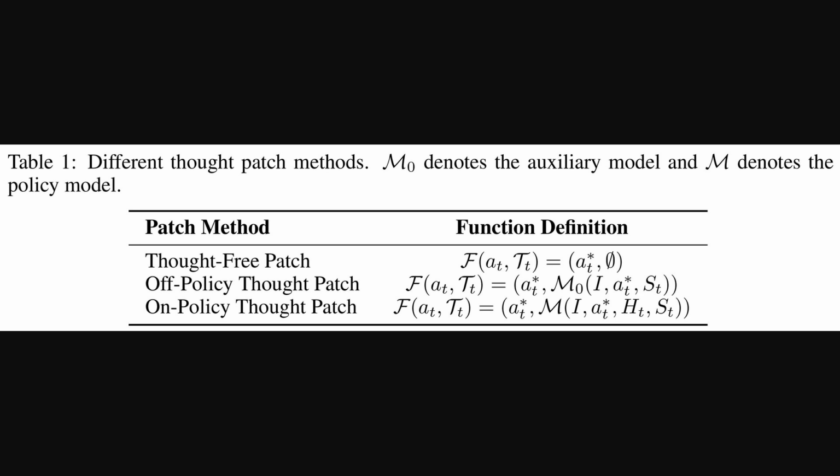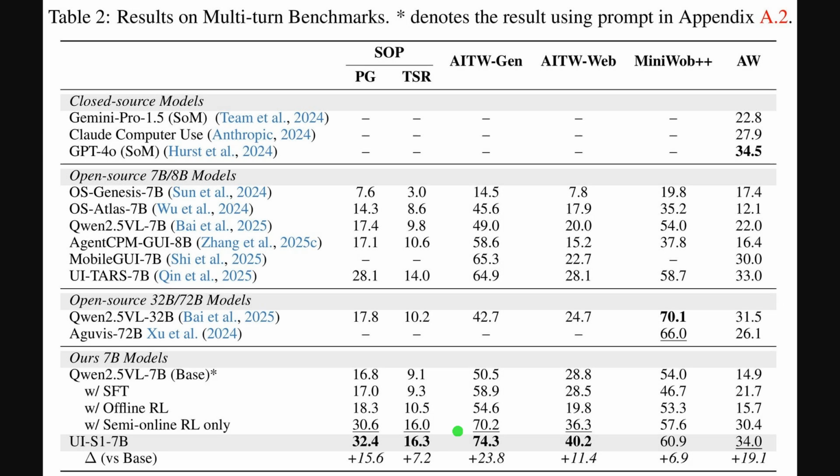Alright, the table defines how the patch module fixes a wrong action, so training continues instead of stopping. Patch module means a small controller that replaces a mistaken move with the expert move, and, optionally, supplies a short chain of thought. The first row keeps only the expert action, which is the cheapest option. The second row adds reasoning from an auxiliary model, and the third uses the policy itself to generate reasoning so style stays consistent.